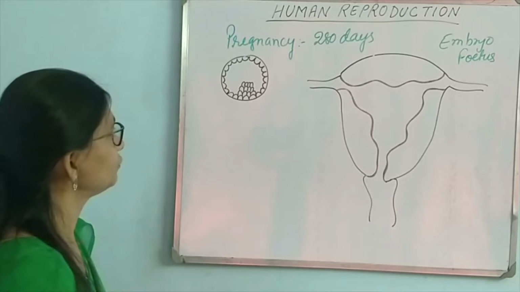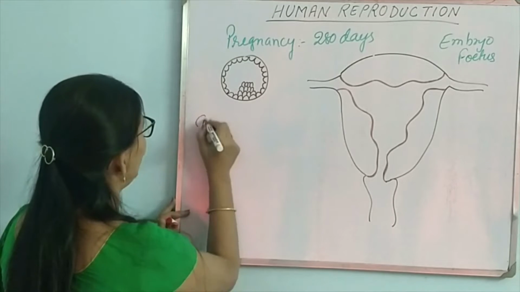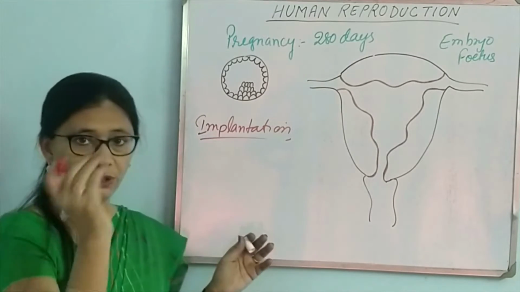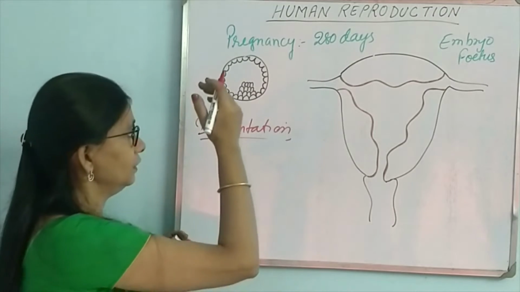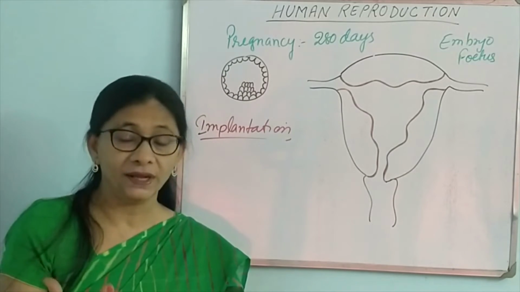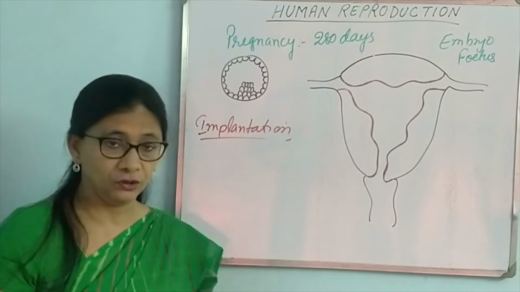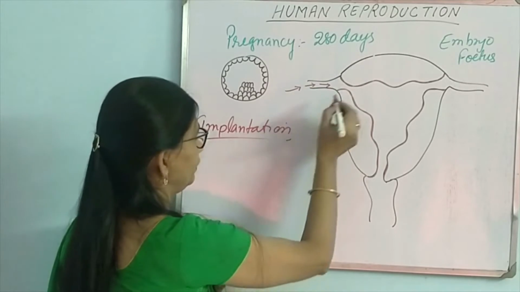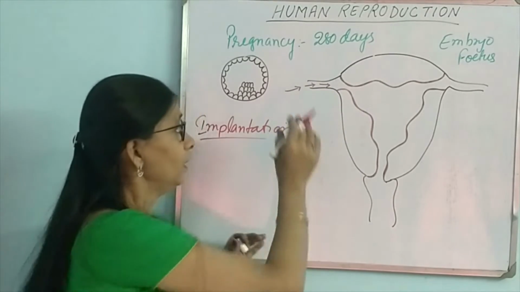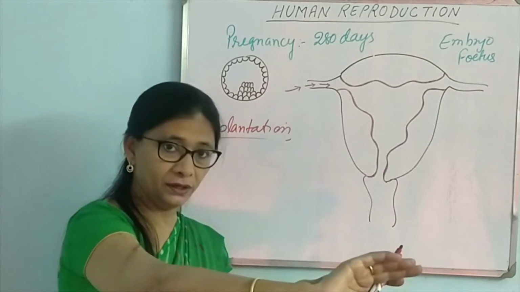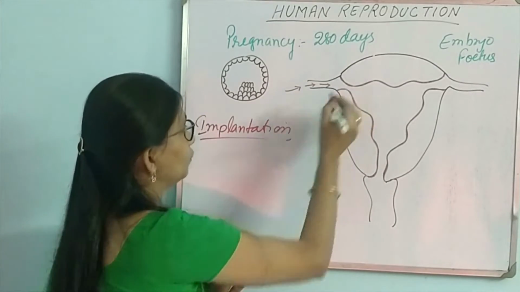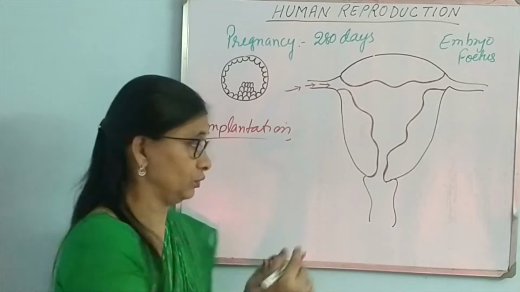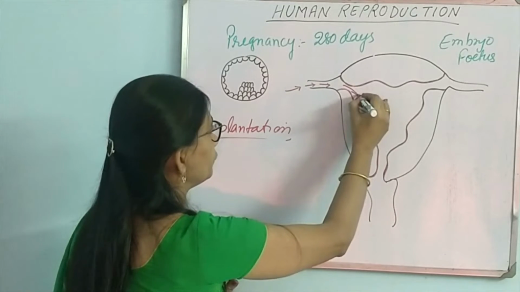Then our next term for today is implantation. What is implantation? Let's go back to the initial stage of pregnancy when zygote has been formed and when it is undergoing cleavage division. All the time, it is moving in the fallopian tube, doing cleavage division. It will form 8 cells, 16 cells. All the while it will be pushed forward to the uterus, and on the 6th day from fertilization, it will come to the uterus.